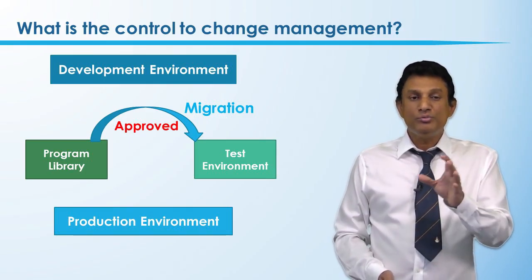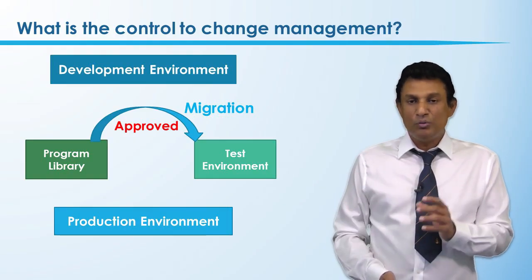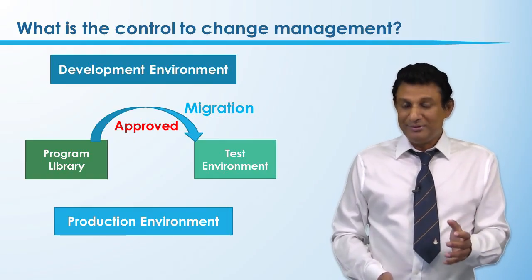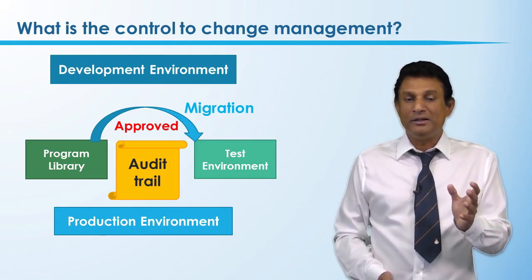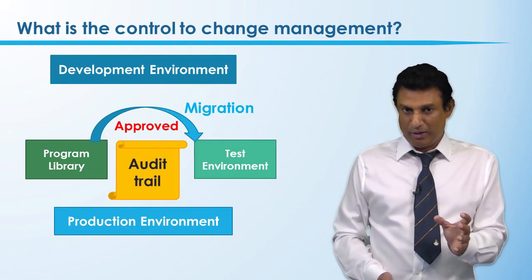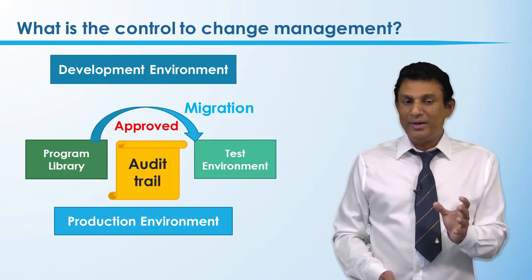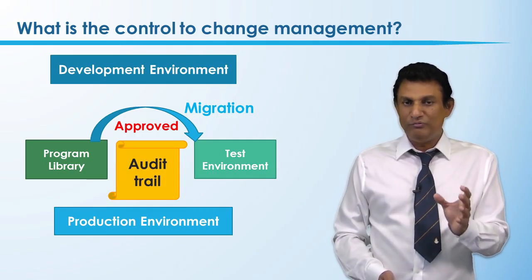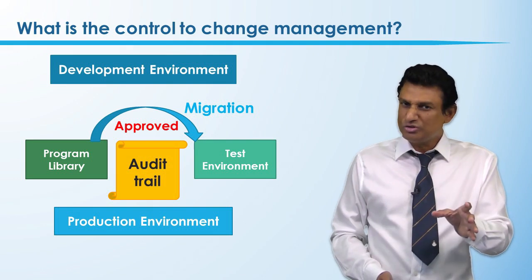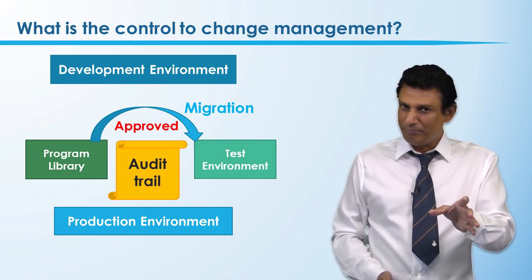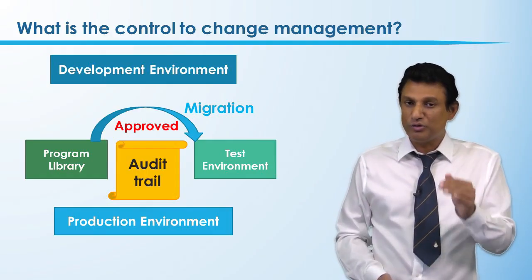Then once we move to the testing environment, what's the next step? What are we going to do? The next step is we make something called an audit trail. Now the next question is, we create an audit trail. Then I'm going to ask you a few questions. What is this audit trail? Why do we need it? Because we already got the approval, right? We need an audit trail. So that's what we are going to discuss next.